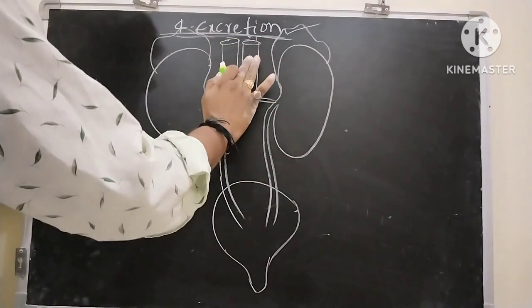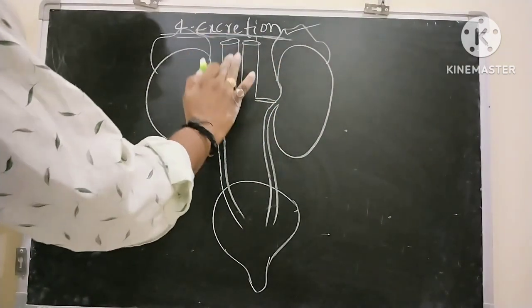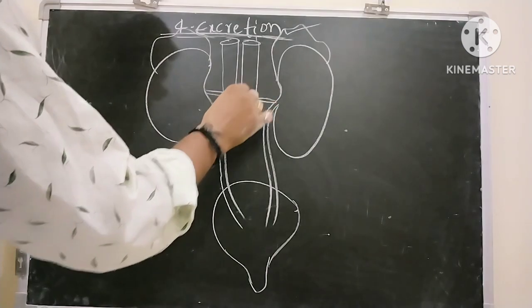This is the dorsal artery. This is the postcaval vein.